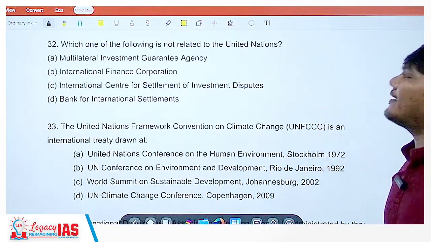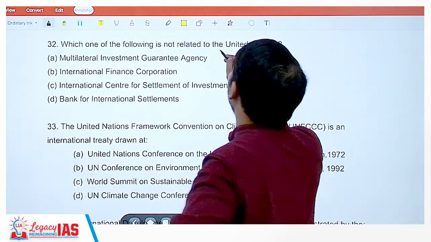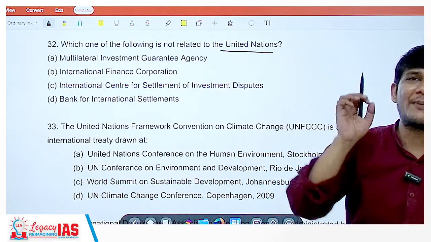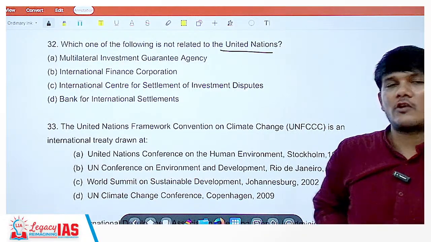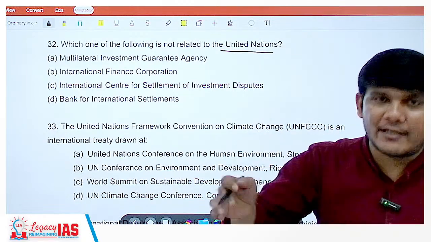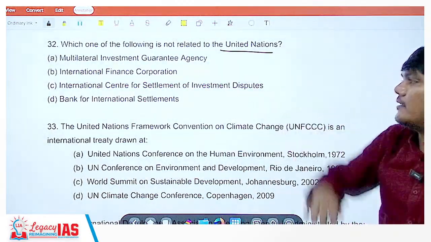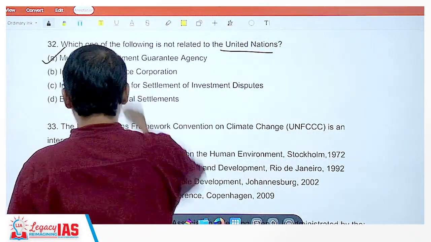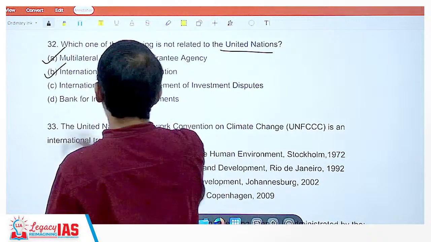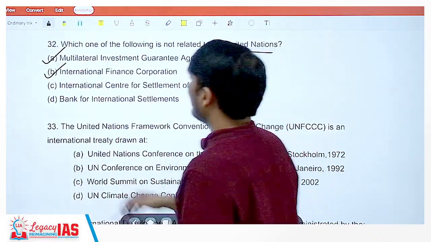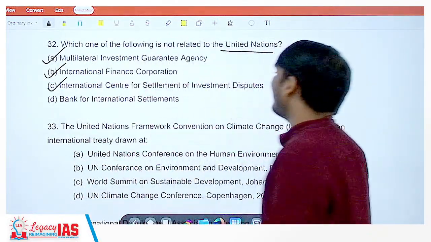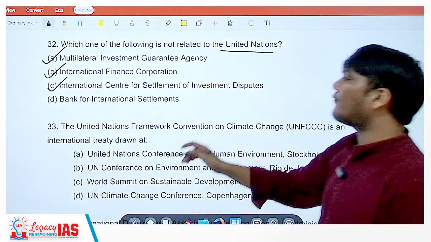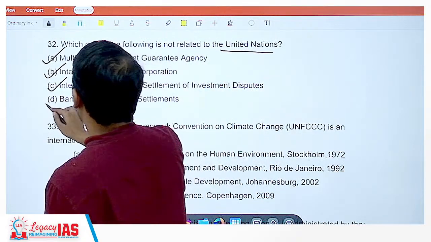Which one of the following is not related to the United Nations? A very interesting question. You should know what the 15 specialized agencies of the United Nations are, because questions like these can come. Multilateral Investment Guarantee Agency, yes. International Finance Corporation, yes. International Centre for Settlement of Investment Disputes, yes. All these three are parts. Bank for International Settlements is not a part.